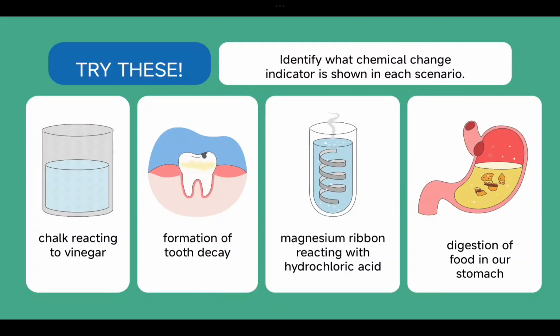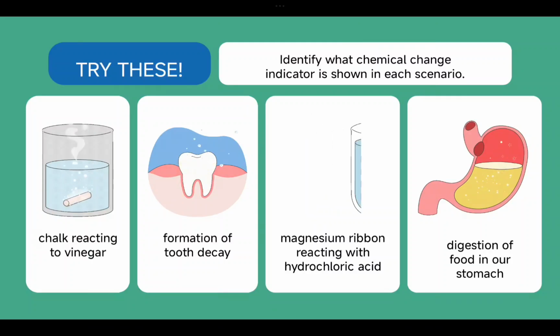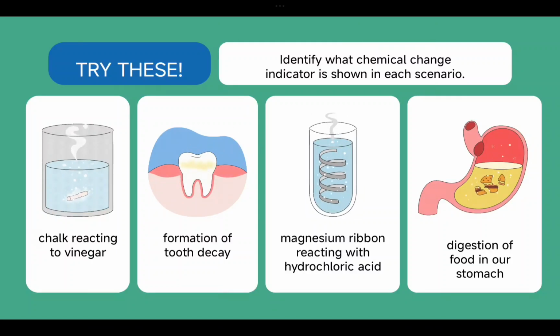And the third one is again a chemical reagent which is not present in your home, so you can't perform it. But magnesium ribbon actually reacts with hydrochloric acid and produces gas. This is again a chemical reaction. And a very interesting example in your daily life is the digestion of your food.